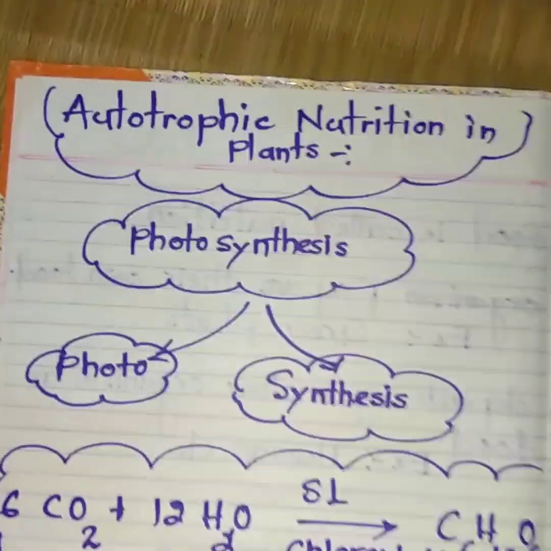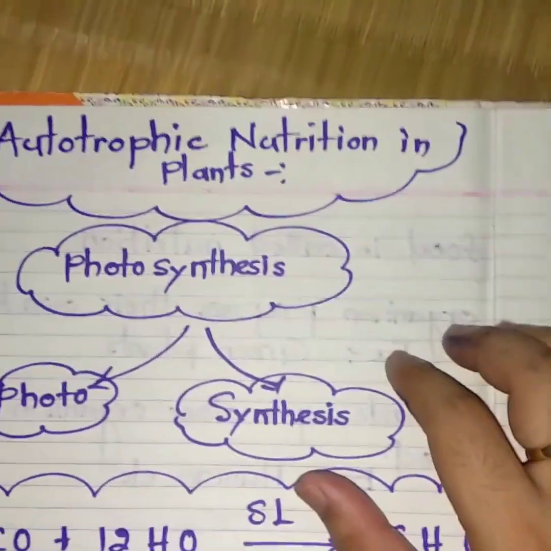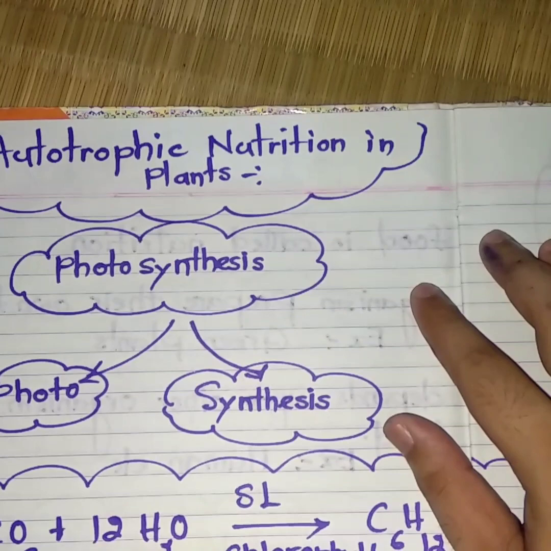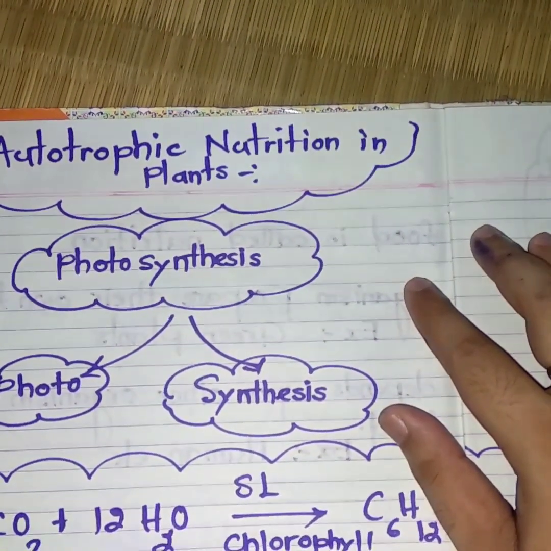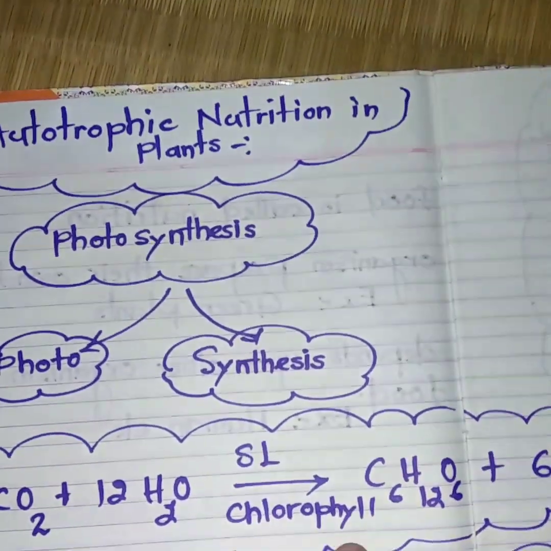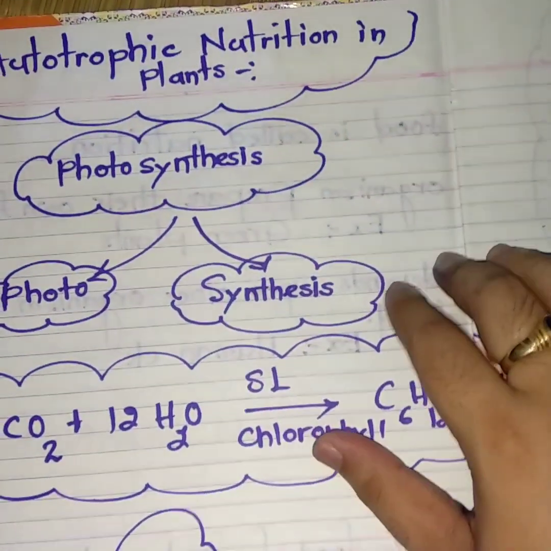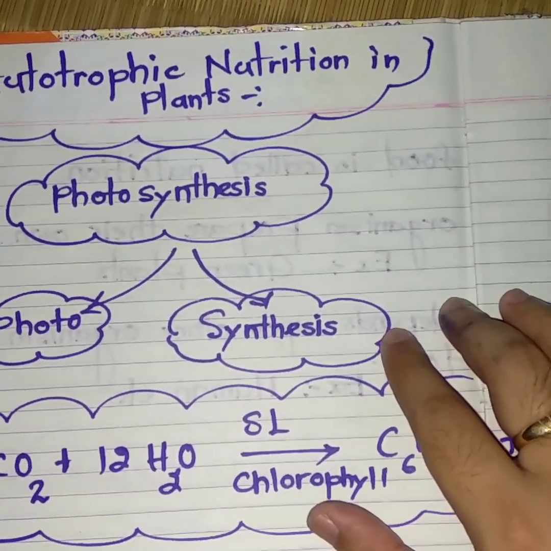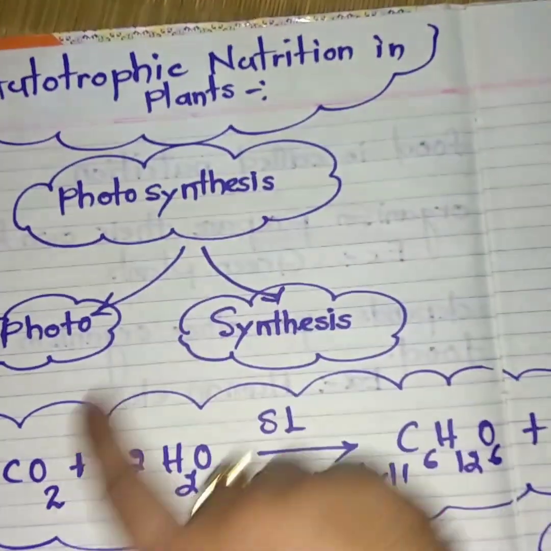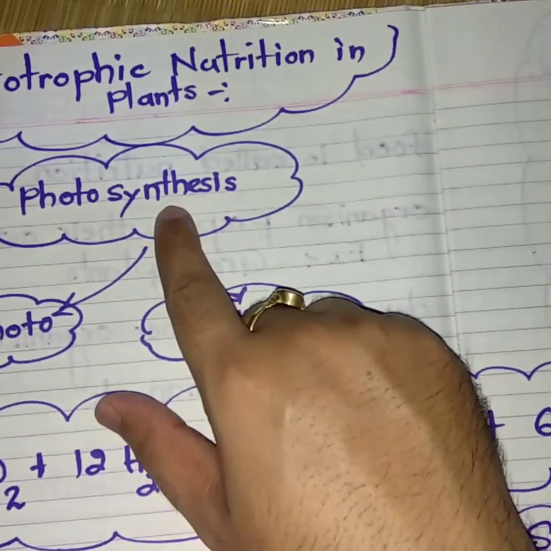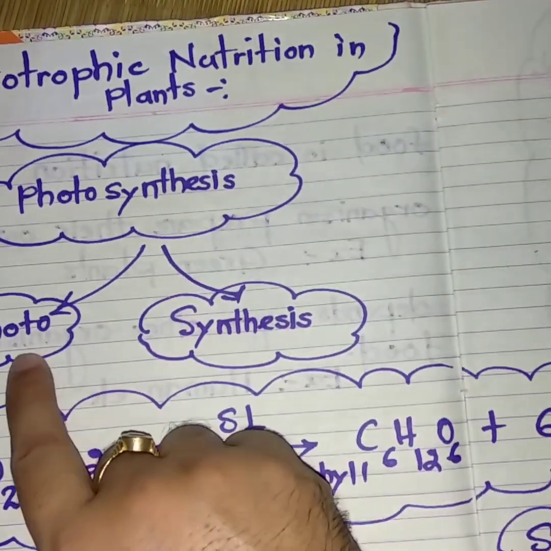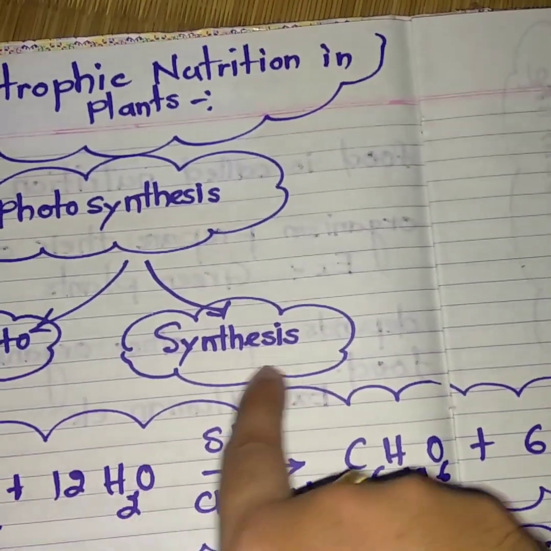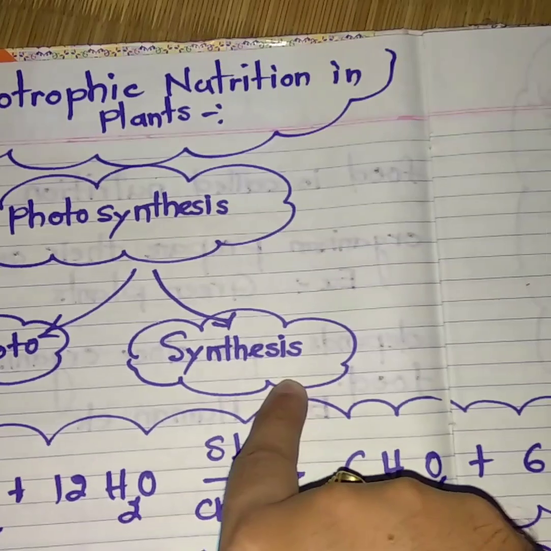Then come to autotrophic nutrition in plants. As you know, plant leaves contain a green color pigment called chlorophyll, so plants have the tendency to prepare food. The preparation of carbohydrate food in the presence of sunlight, chlorophyll, water and carbon dioxide is known as photosynthesis. Photosynthesis comes from two words: photo and synthesis. Photo means sunlight and synthesis means combining, joining together.